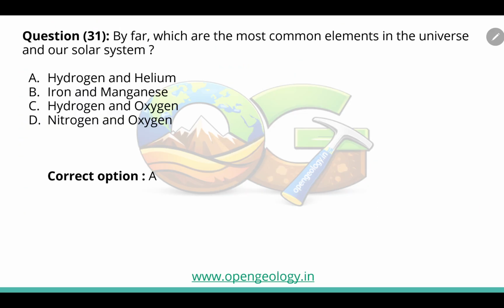Let's begin with the first question. By far, which are the most common elements in the universe and our solar system? The correct answer is hydrogen and helium. Most is hydrogen, second is helium.